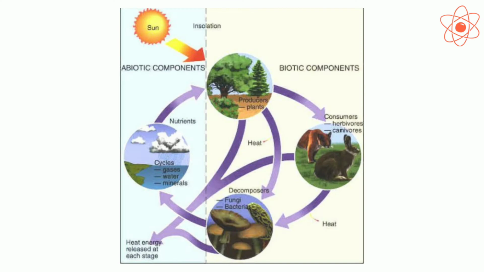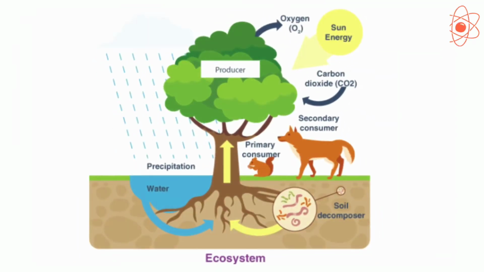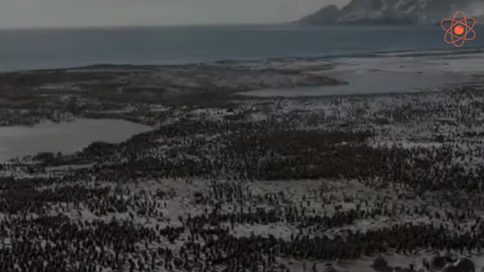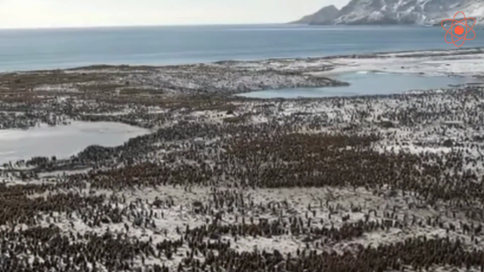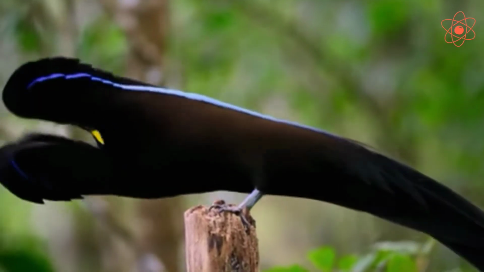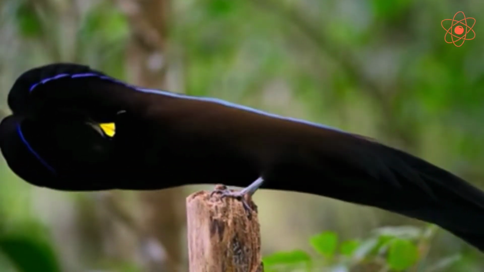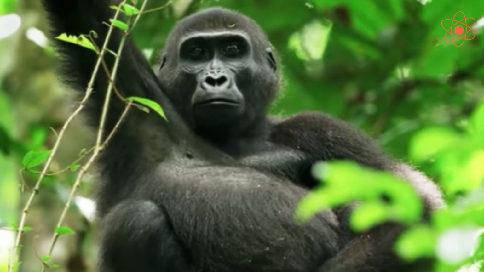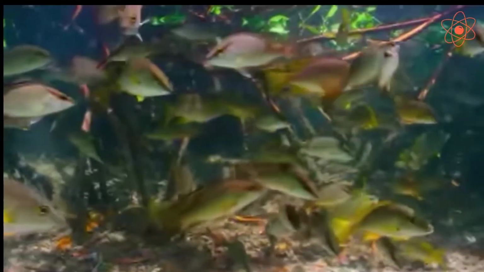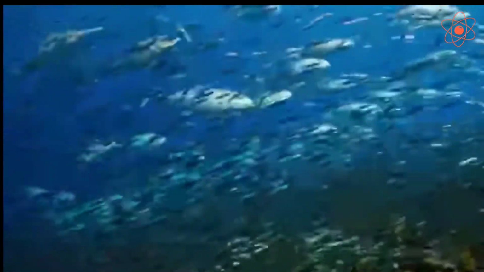All the components of the environment are interdependent. Any change in one component may affect all the components. So, the first step to protect our biodiversity is to conserve it. Conservation of biodiversity means the careful management of species of plants and animals and their preservation in order to protect them from extinction.